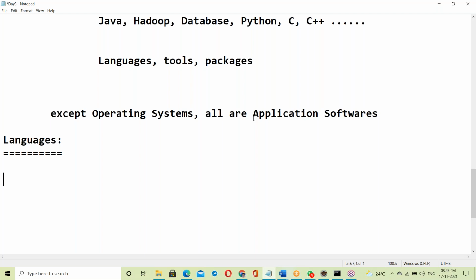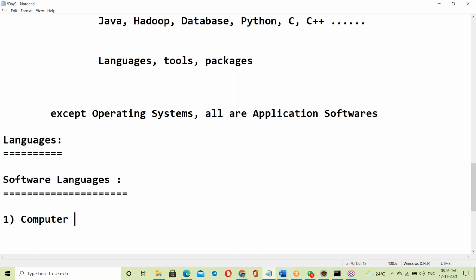Fine. Now come to software languages. So what are the software languages? In software, there are two types of languages. First one, computer understandable language.